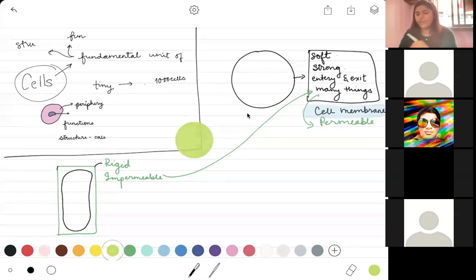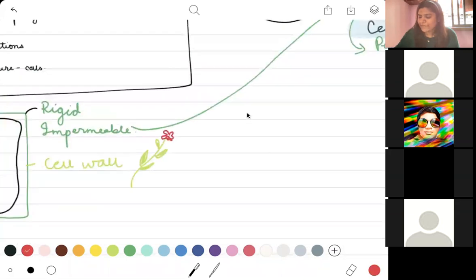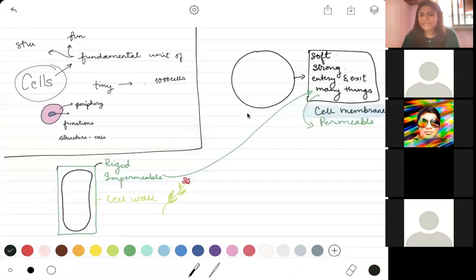This particular structure that we are talking about, which is an addition to the cell membrane, is called cell wall. And the cell wall is very, very specifically present only in your plants. None of the other structures in nature are going to have a cell wall. Is this making sense? So your animal cells are going to have just a cell membrane. Plants, in addition to a cell membrane, are also going to have a cell wall. This is a concept that you have to remember in order to differentiate your plants and animals.